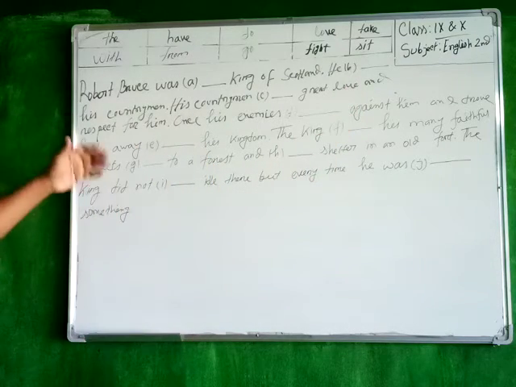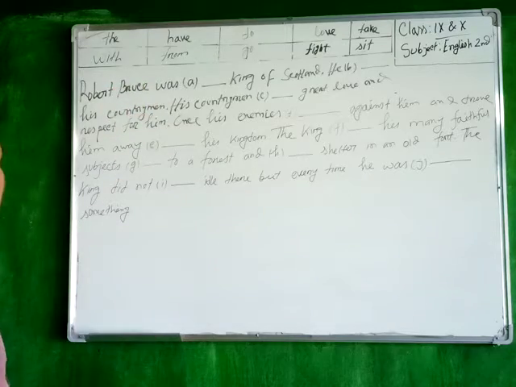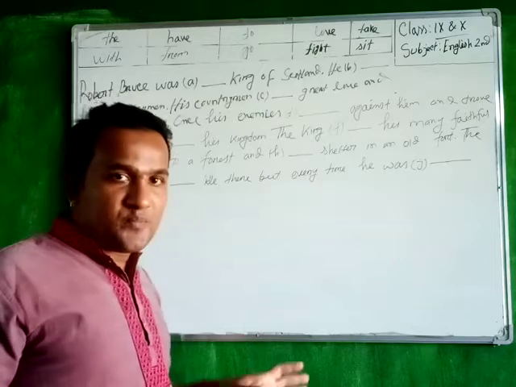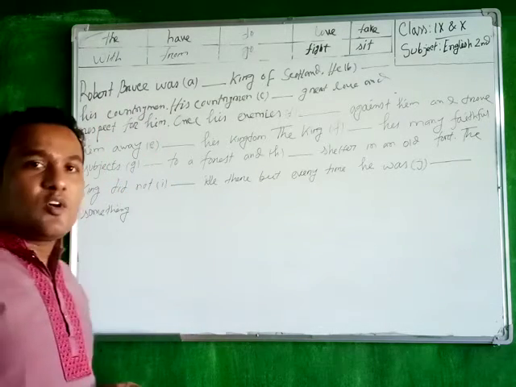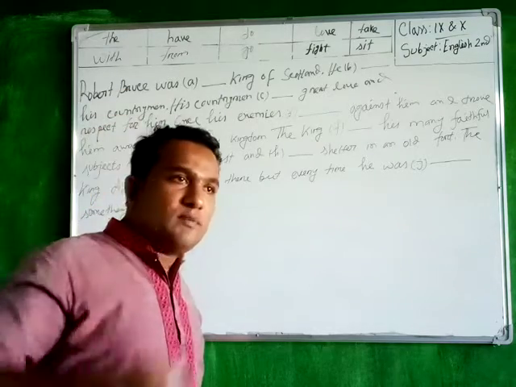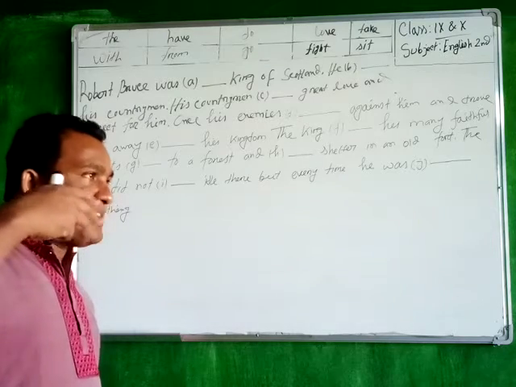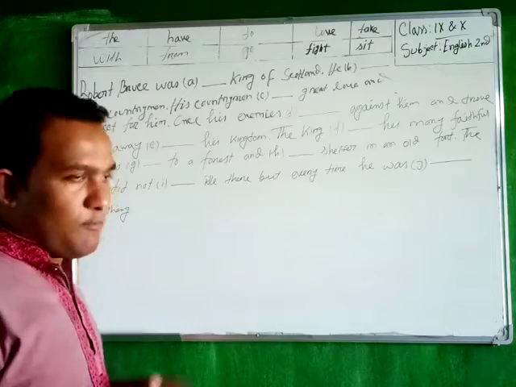So you can see there is a story here, Robert Bruce. All of you are familiar with this story. Robert Bruce was a king of Scotland, and once he was defeated by the king of England, and he just stayed away from his country and took shelter in a forest.